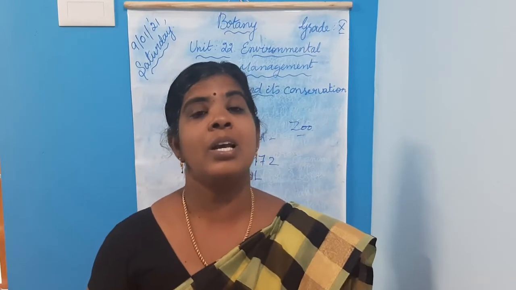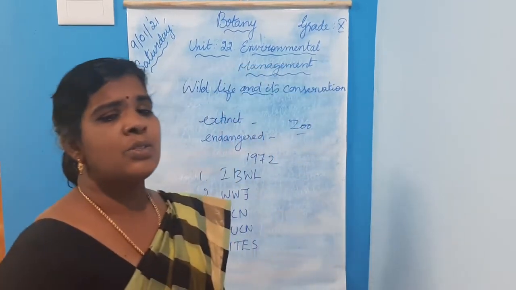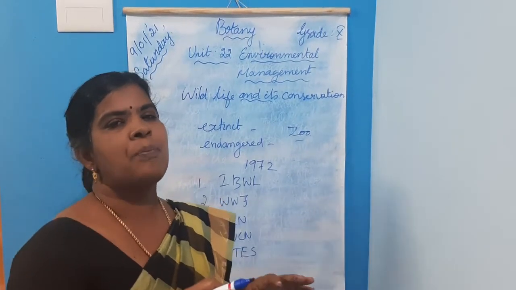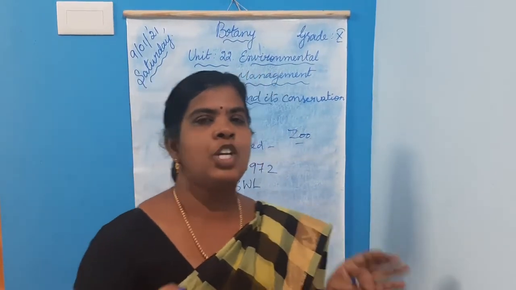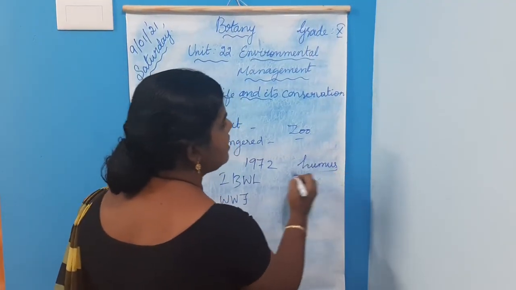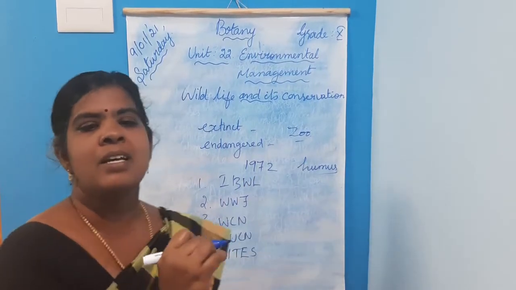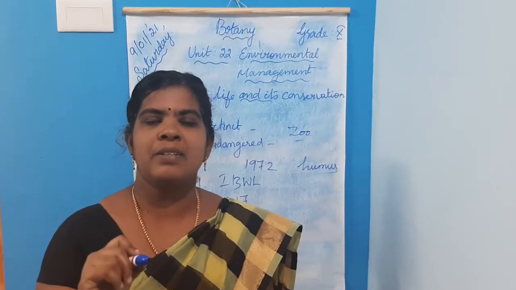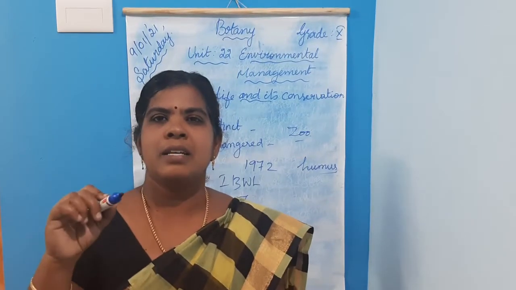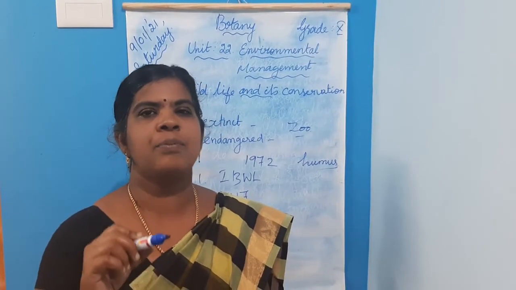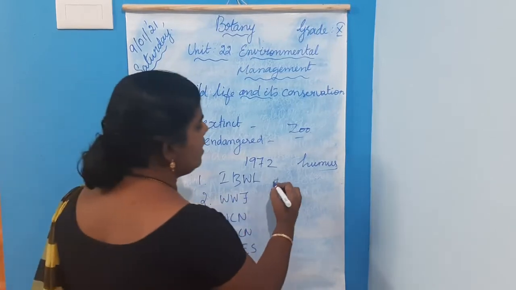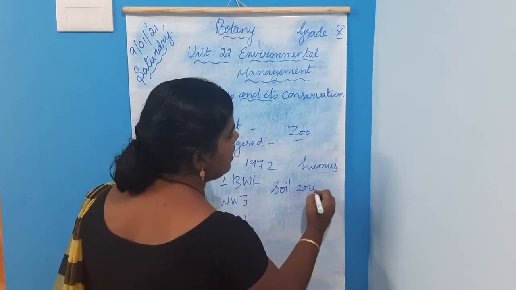Next, about soil erosion. You all know that the top layer of the soil contains humus, isn't it? The topsoil contains humus, which increases the fertility of the soil. So the fertile part of the soil is the upper part. The removal of the upper layer of the soil by wind and water is called what? Soil erosion.